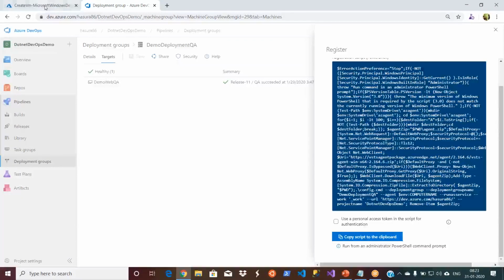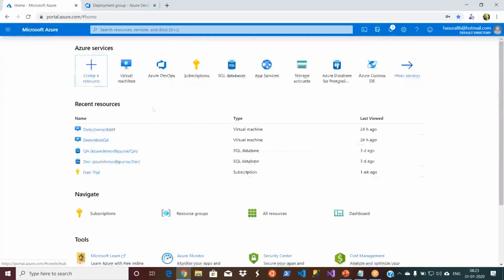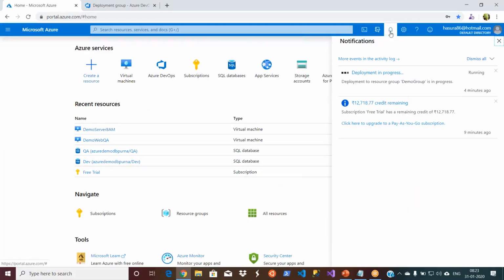Now let me see if the VM is being created or not. The last step is going on, it seems. Demo web QA. So 4 minutes.